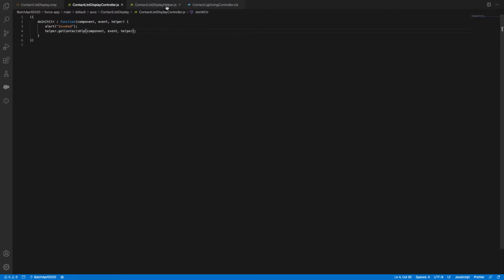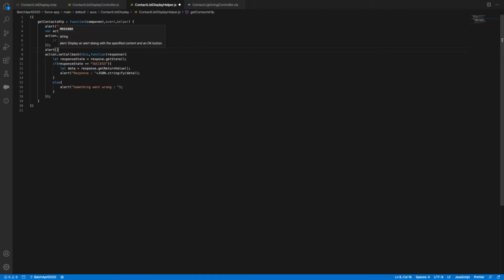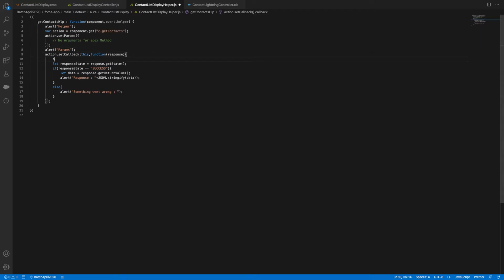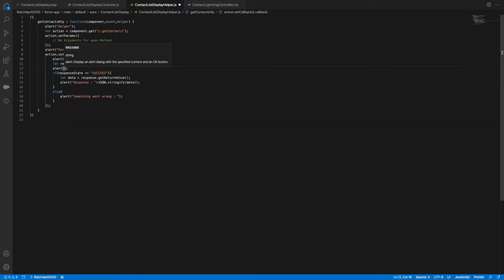It is invoking. Cool. And I'm getting inside my helper. I'm just trying to debug inside my helper, and action dot parameters is fine. I'll just check with an alert for params. I'll set my response alert, callback function alert, state.